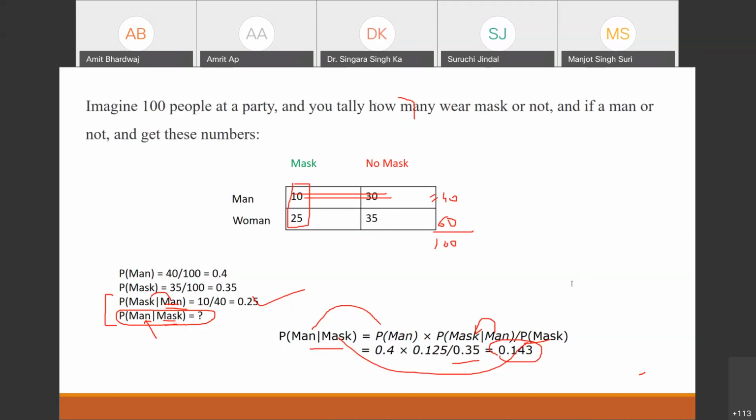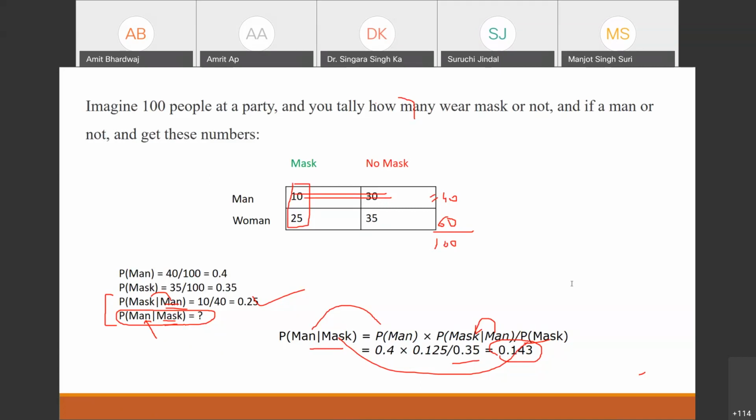Okay, sir. So we have the data of 100 persons who attended the party, and we have one attribute associated with those persons, whether they have the mask or not, because the time is of COVID. So this type of data we may be interested in for some type of particular problems.